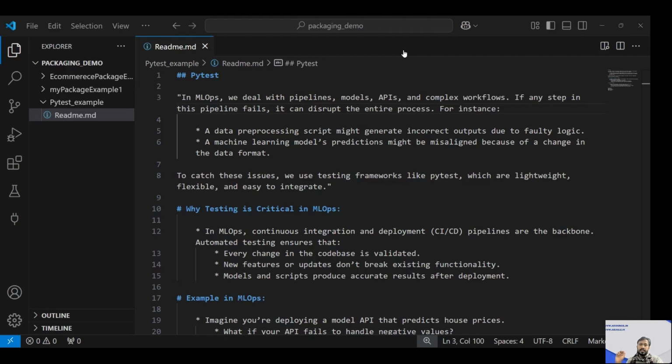Now, to understand the need of PyTest, just consider a real-life use case. Just suppose you are a chef in a restaurant, right? And now you prepare a dish, and before serving it to the customer, what do you do? You will test it to ensure it's perfect, right? So why do we test it? The reason, we need to avoid mistakes, whether it's too salty or undercooked or not as per the customer preference. That's why we need testing over here.